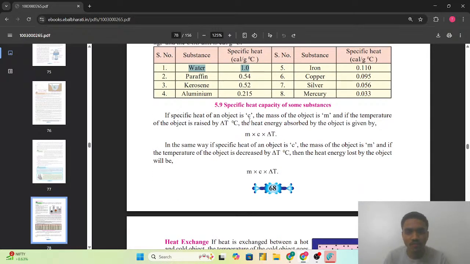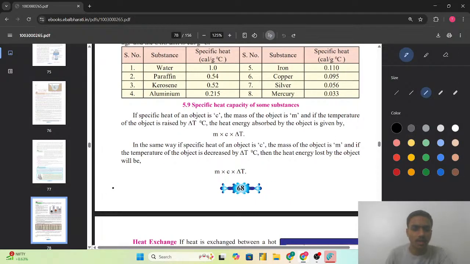So if the specific heat of an object is c, and the mass of that object is m, and if the temperature of the object is raised by delta T degrees Celsius, the heat energy absorbed by that object, that we can find. ये same formula है जो हमने class 8 में study किया था, that is Q. The heat is given by Q, which equals m into c into delta T, that is the change in the temperature.